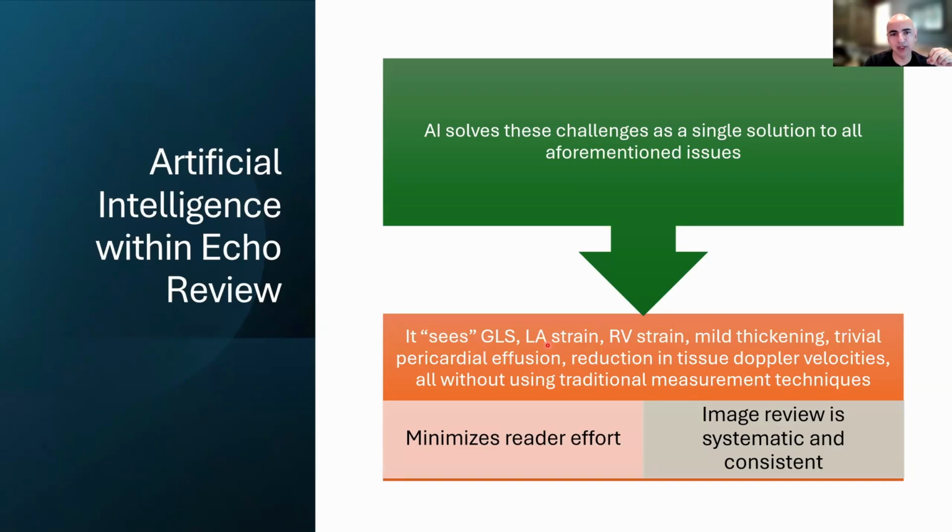It's also seeing the left atrial movement. It's seeing the right ventricular movement. It can see the wall thickness. It can assess for effusions. And there are diastolic parameters that are used to determine diastolic dysfunction.